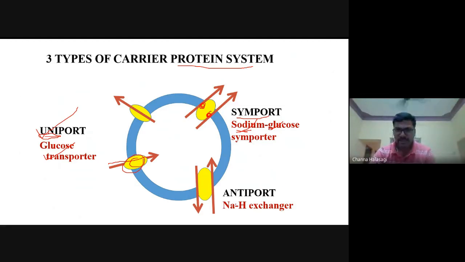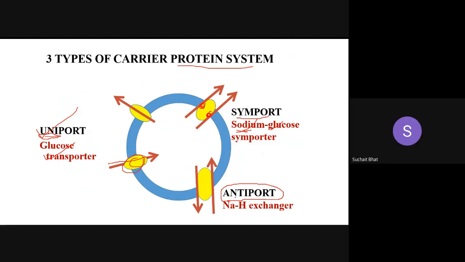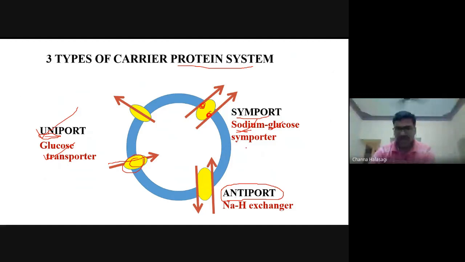And the third protein system is the antiport. What is meant by anti? Opposite. One substance passes inward and the other in the opposite direction, outside. In symport, both substances move in the same direction. In antiport, it has binding sites for two substances, but one substance is moving out of the cell and the other is coming inside the cell. Again, this is present in your renal cells, gastric cells. The best example is the sodium hydrogen exchanger, an antiport. Sodium potassium pump is also an antiport. Sodium hydrogen exchanger is also an example.